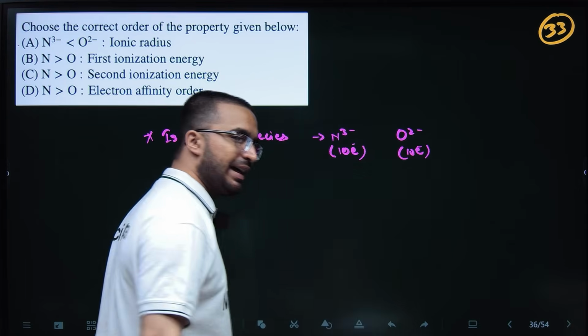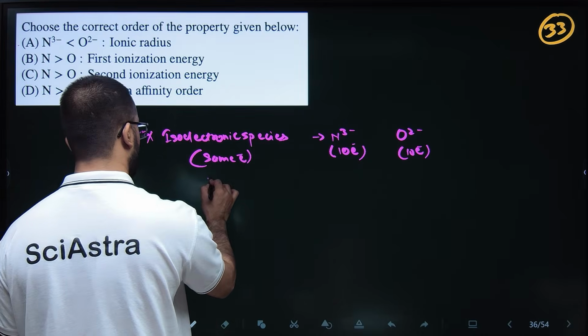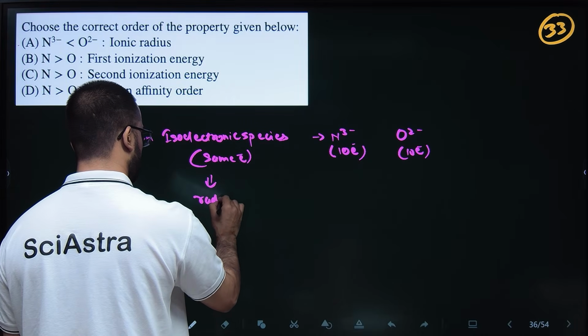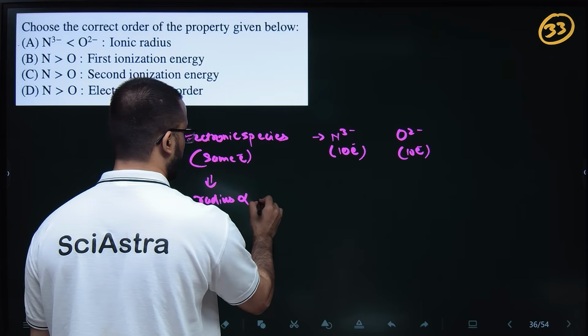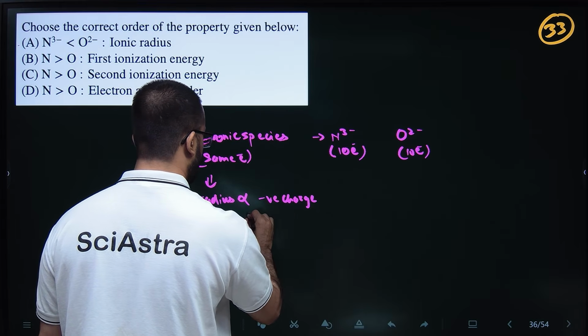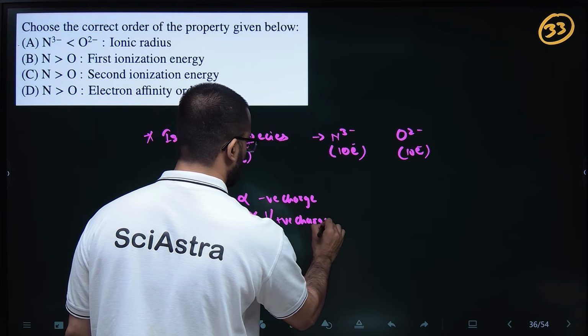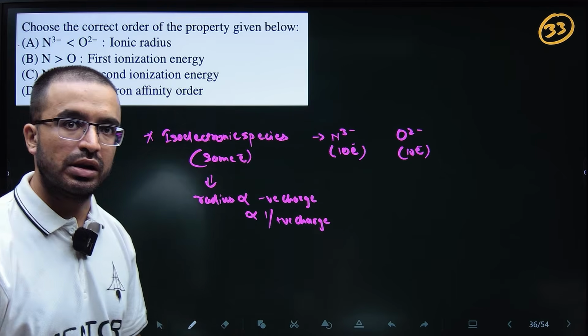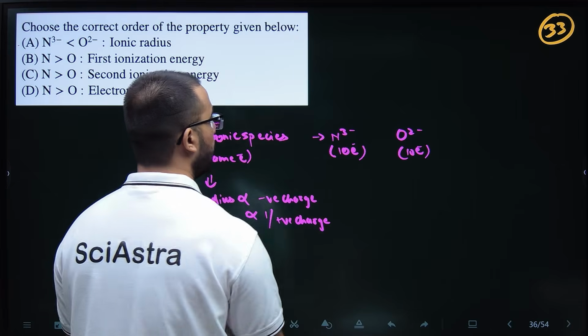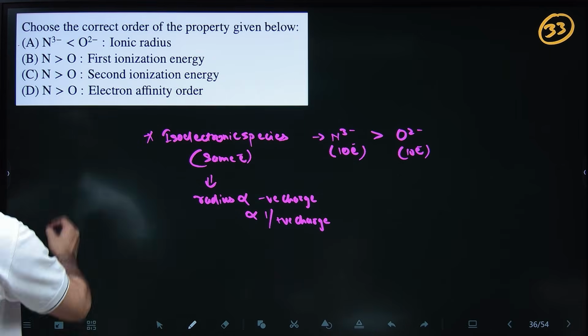So for any isoelectronic species, the radius is directly proportional to negative charge and inversely proportional to positive charge. Higher the positive charge, lower will be the radius. Higher the negative charge, higher will be the radius. Okay, so this is wrong.